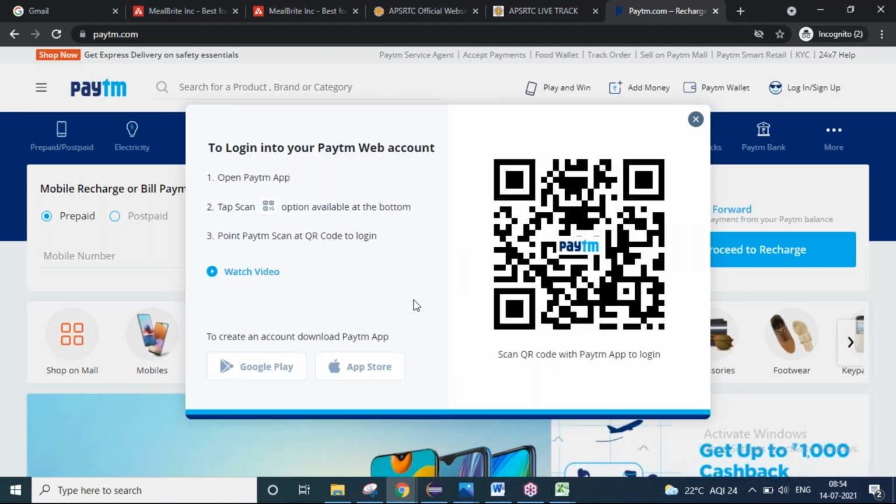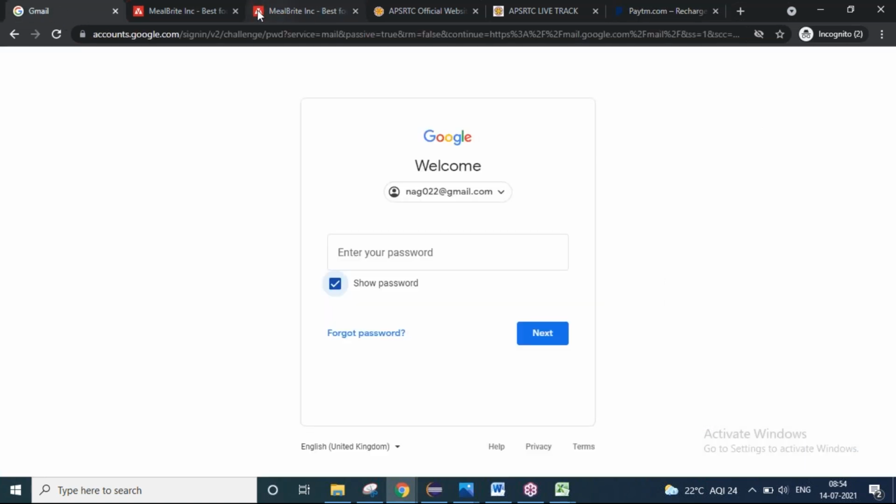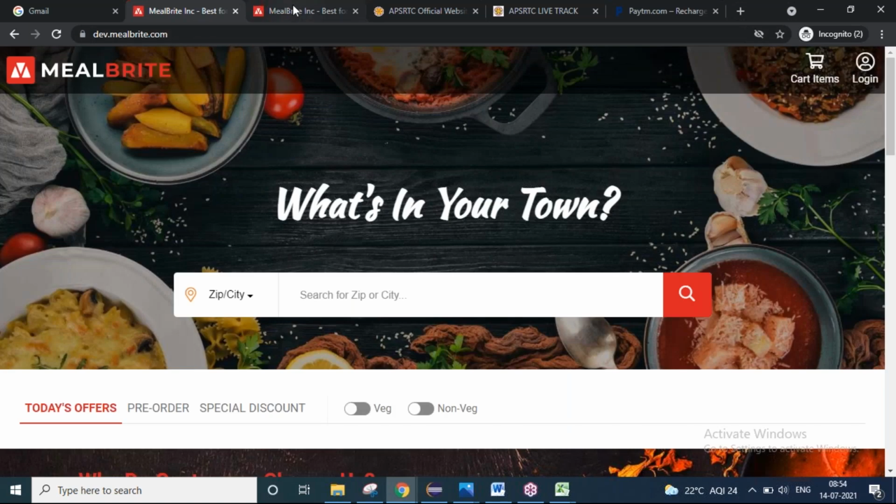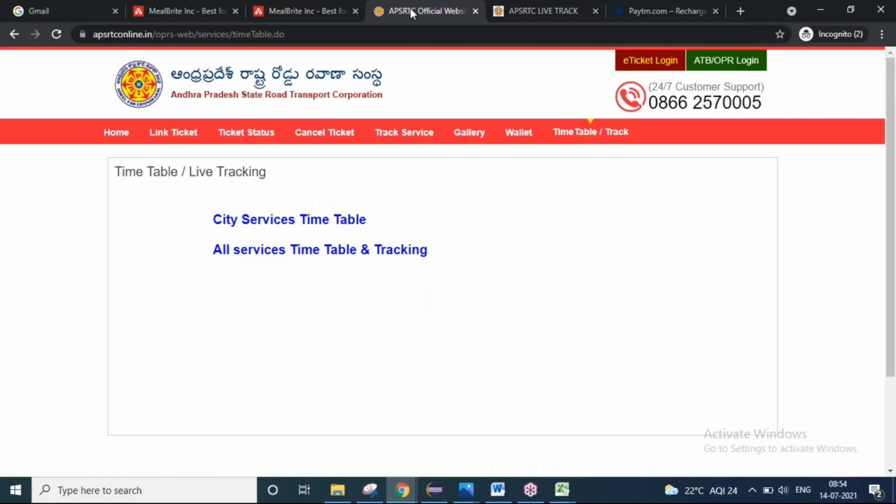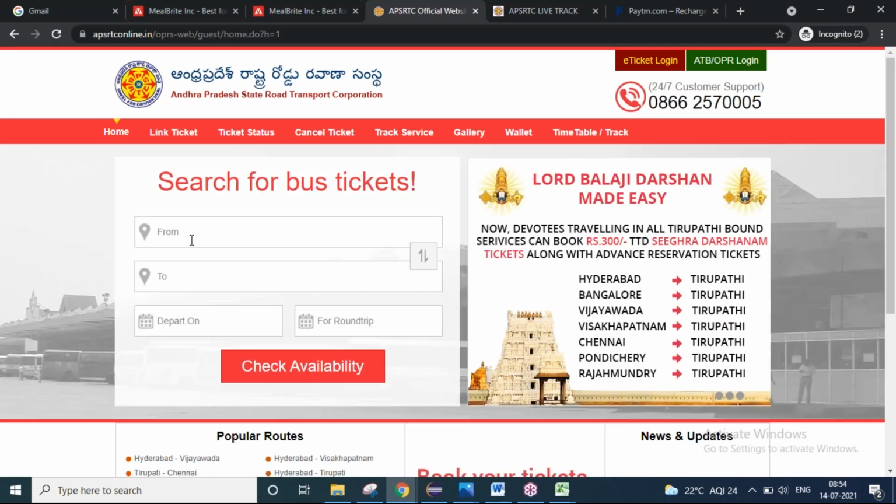I will only take real-time applications. I will not take any demo applications. So we will do the initial training with the Gmail application. Then we'll go to an application like this MealBright. It is a live application in the US, and I'll take APSRTC. There I'll teach you how to interact with a text box, a button, a calendar, and how to switch between multiple windows.